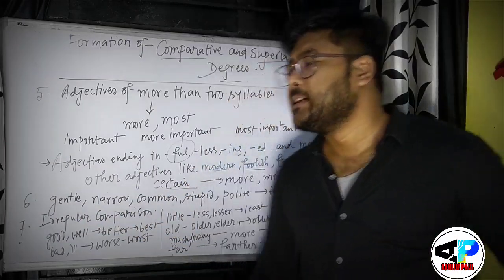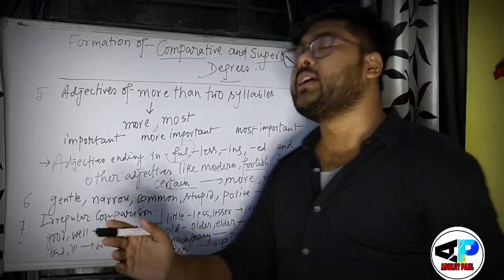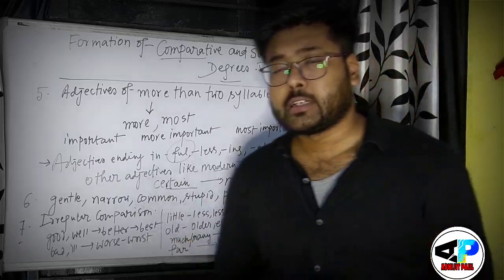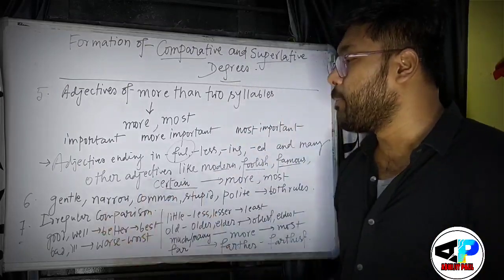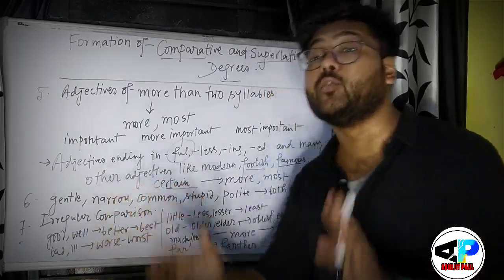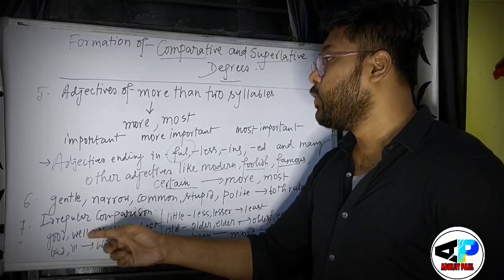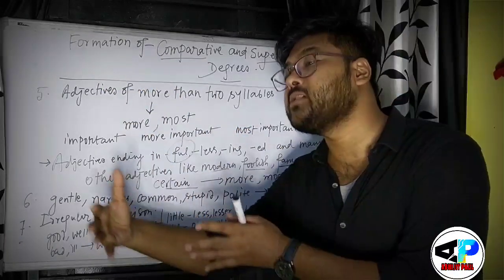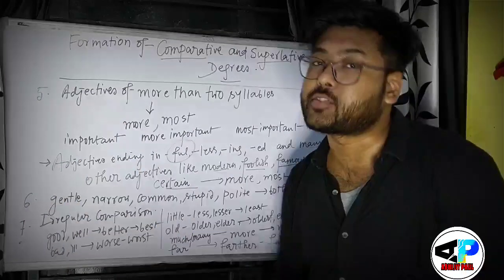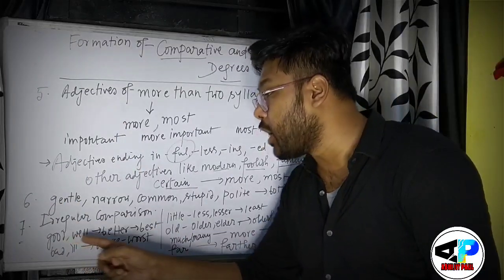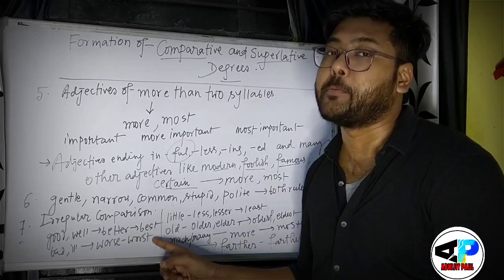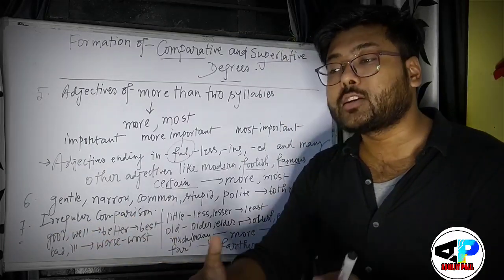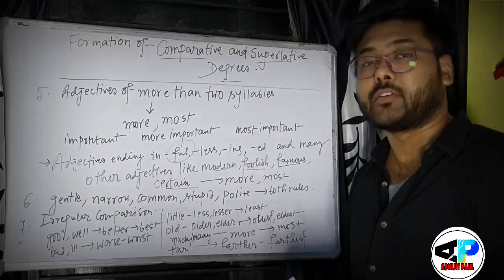Okay, students, there are some irregular comparisons in English grammar as well. Irregular comparison, for example good and well. These are words which are not followed by more, most and er, est. They have their own special and different structural formation, right? Good or well would be better and best. That is why I have written irregular comparison. These are not considered regular comparison, right?